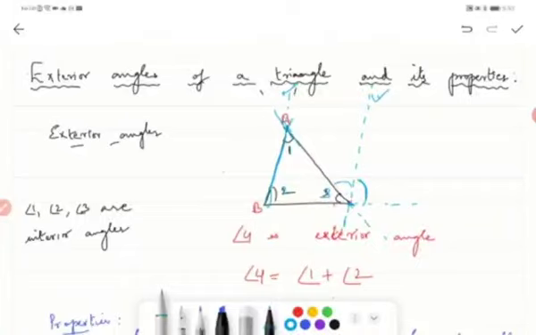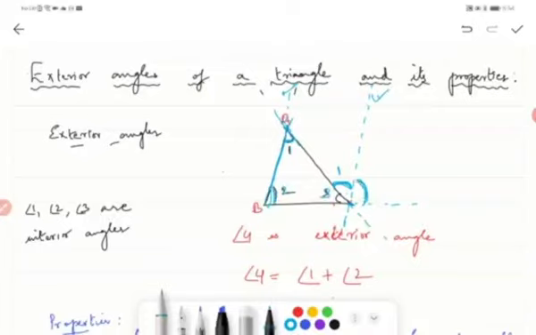So this angle is alternate to this, isn't it? So my angle here will be 1. It is equal, right? Now this angle is a corresponding angle, isn't it?